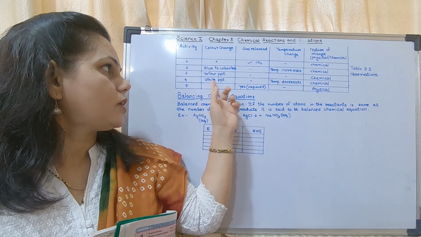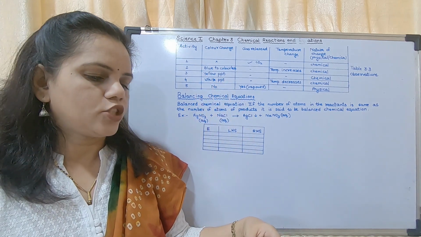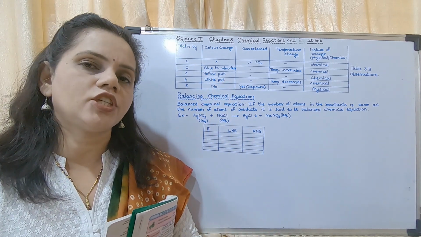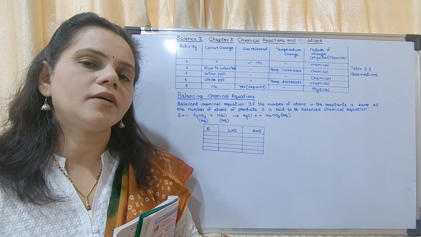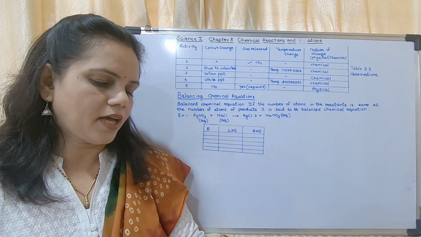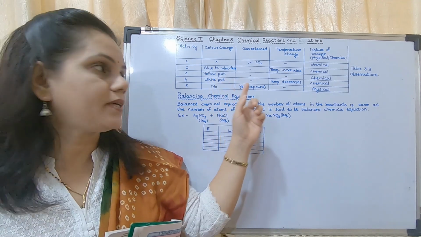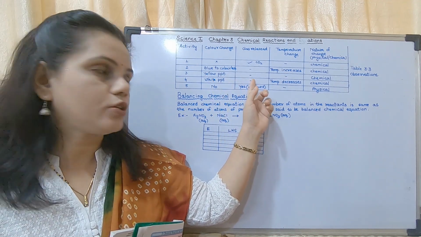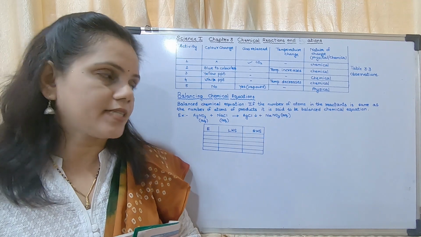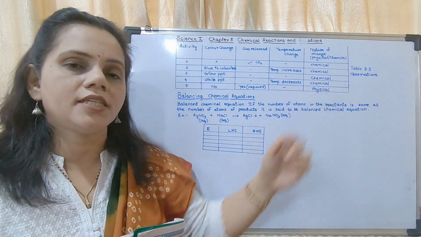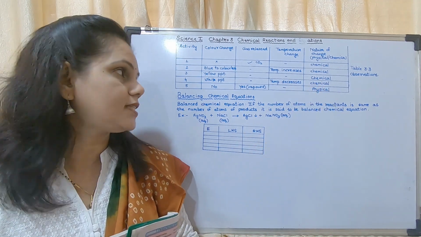The next one was a reaction between sodium carbonate and calcium chloride to form sodium chloride and calcium carbonate, which is white in color. So it is a white precipitate. Gas released? No. The temperature decreases a little. Which type of change is it? It is a type of chemical change.